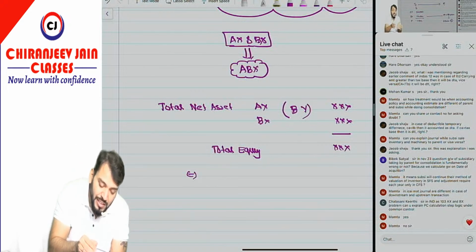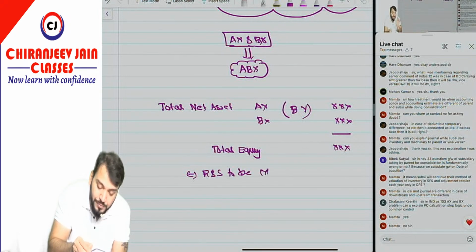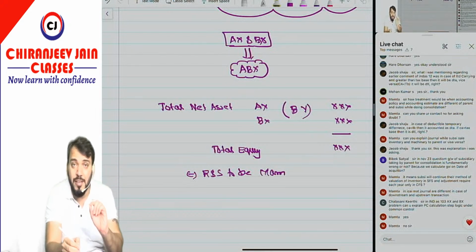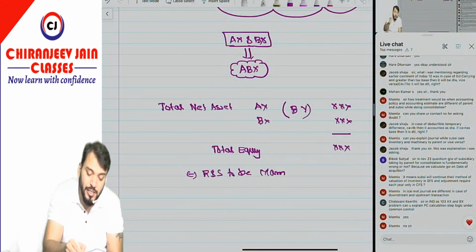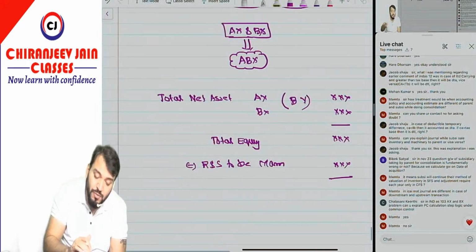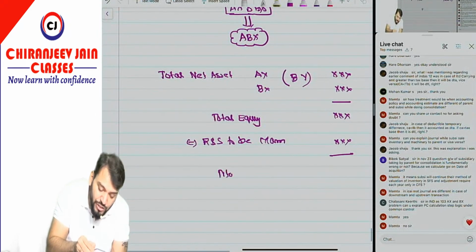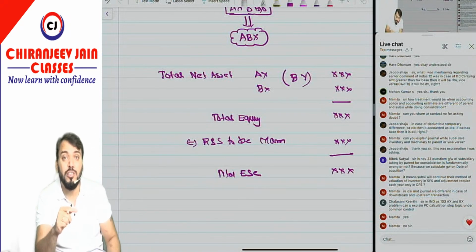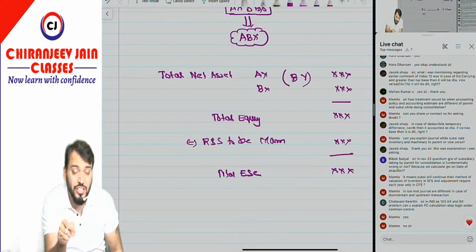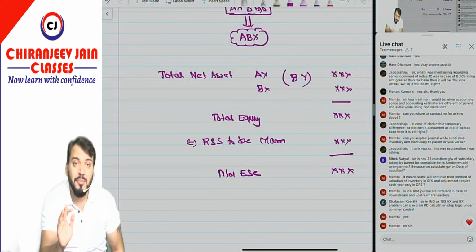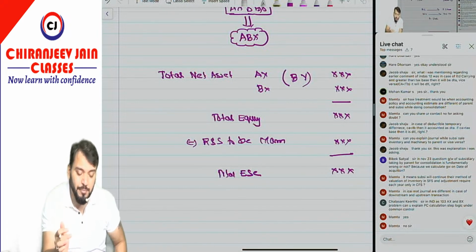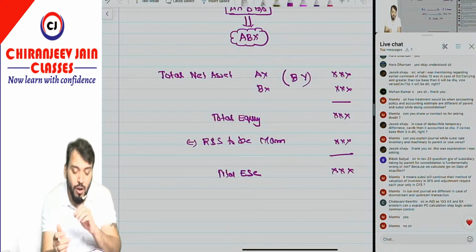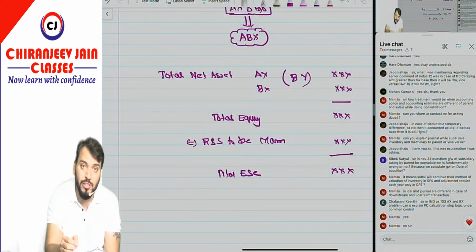Now out of this, we need to maintain the reserve and surplus. So minus all the reserve and surplus given in the individual balance sheets of AX and BX. So this will be the total equity share capital in the balance sheet of the acquirer. Acquirer means ABX Limited, the transferee company in case of business combination under common control.